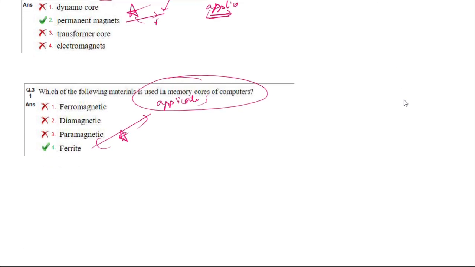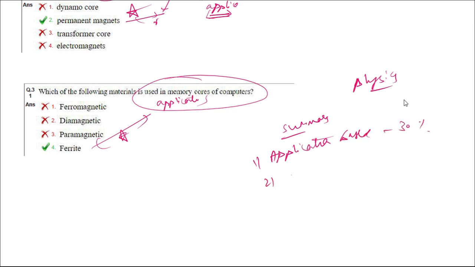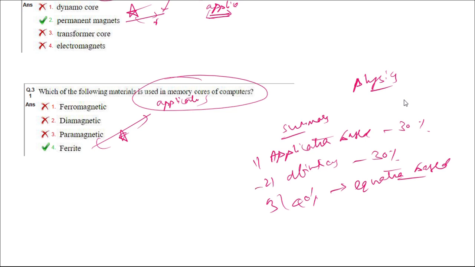So if you go on analyzing all the physics questions, you will arrive at the following summary. I will brief you. First, application based questions are approximately 30%. If you move to the definitions, they are 30%. Straight away definitions are asked. And the remaining 40% is equation based. If you know the definition, if you know the equation and what all conclusions you can make from that equation, then you can answer those questions. These two anybody can answer. The differentiating thing is these application based questions.